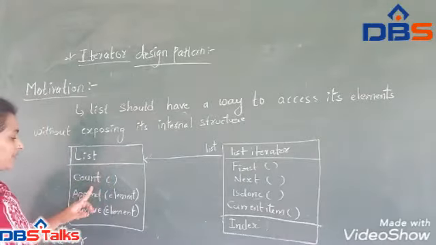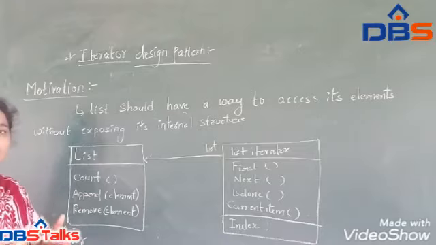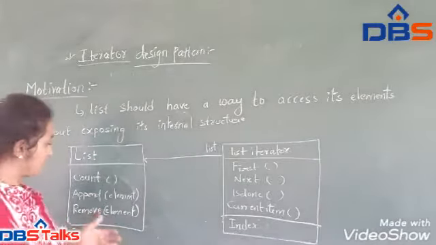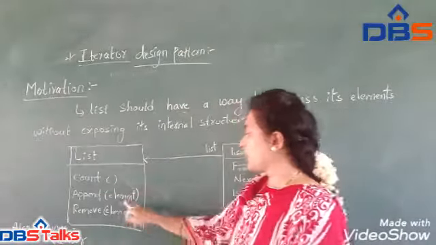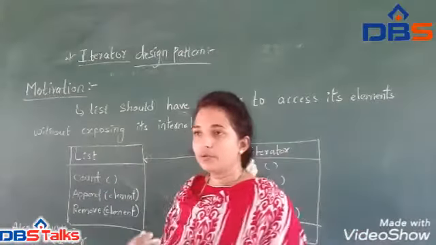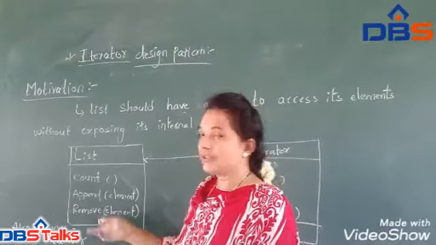In this list diagram we have count, append, remove. Count means counting how many receivers are receiving the request. Append is adding additional elements. If additional elements are not needed, we remove them from the list.